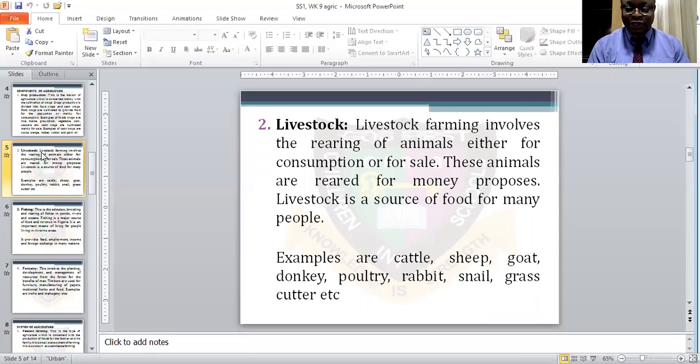So they rear these animals for the purpose of money. And livestock is a source of food for many people. Examples are cattle, sheep, goat, donkey, poultry, rabbit, snail, grass cutter, and so on. So that is livestock. Then let us look at the other one.